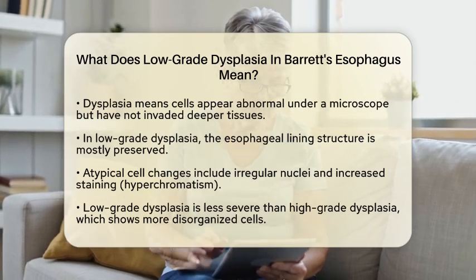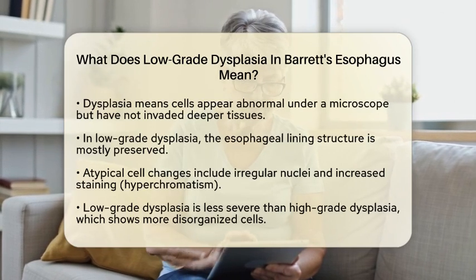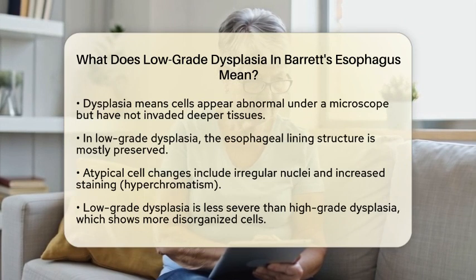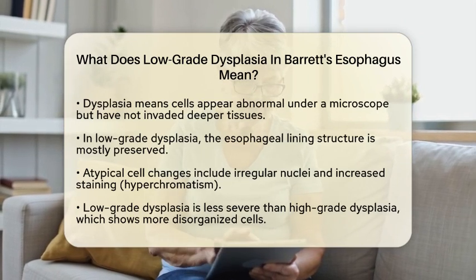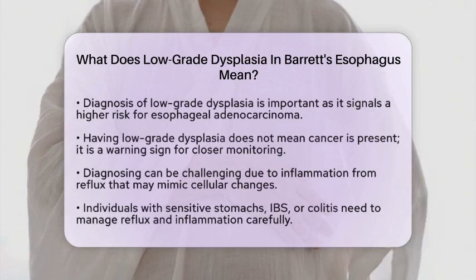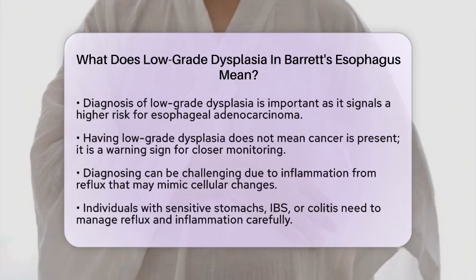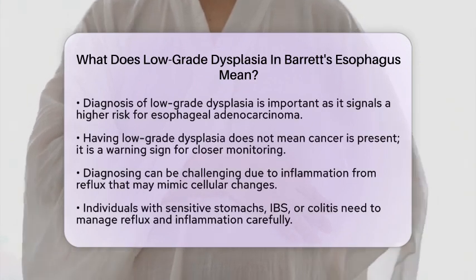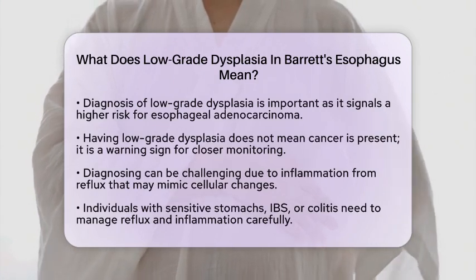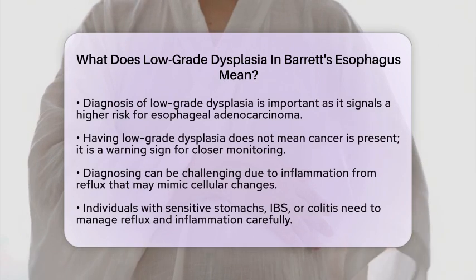Diagnosing low-grade dysplasia is important because it indicates a higher risk that Barrett's esophagus could progress to esophageal adenocarcinoma, a type of cancer. However, having low-grade dysplasia does not mean cancer is present yet. It serves as a warning sign that closer monitoring and sometimes treatment may be necessary to prevent progression.